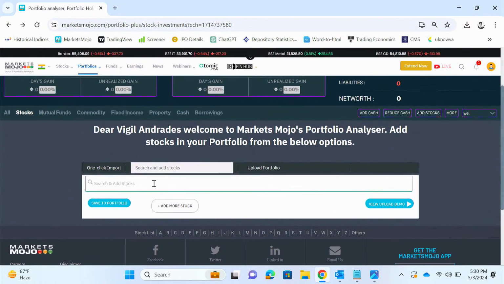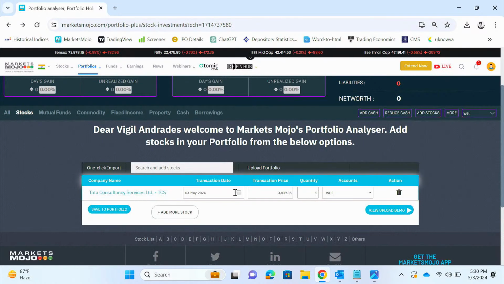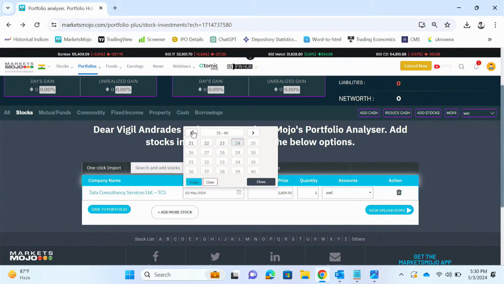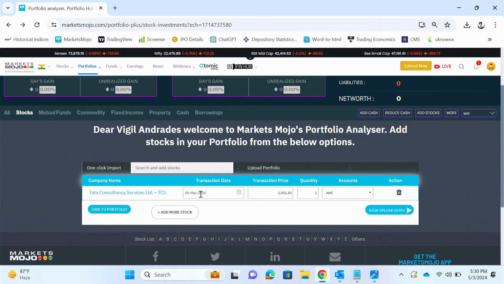Suppose now there's also an option to add it manually. Say you have TCS and you bought it on 5th of May 2020. The transaction price is taken here as the closing price of the day. So you can change whatever price you have bought it at. You can add your price and the quantity.